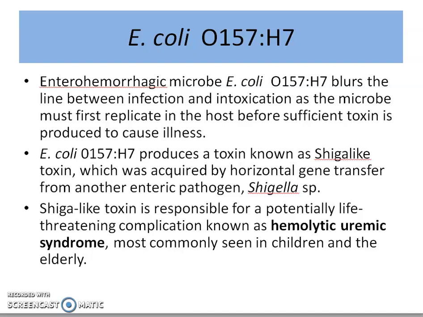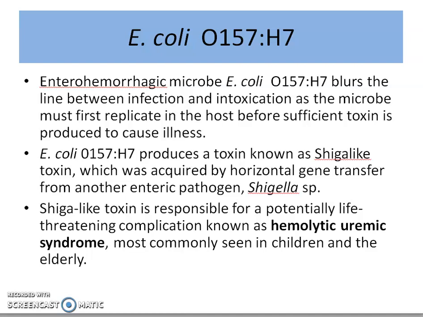And in this case, if an illness has to occur with E. coli O157:H7, this microbe has to replicate to a particular level, and only then is sufficient toxin produced. So, to produce a food poisoning caused by E. coli O157:H7, you need a high level of microbial growth also.